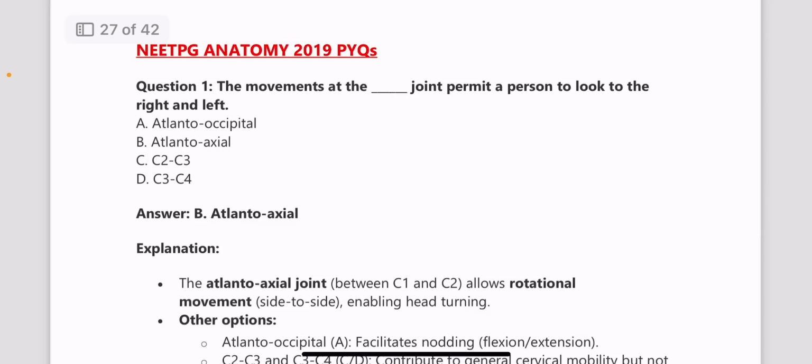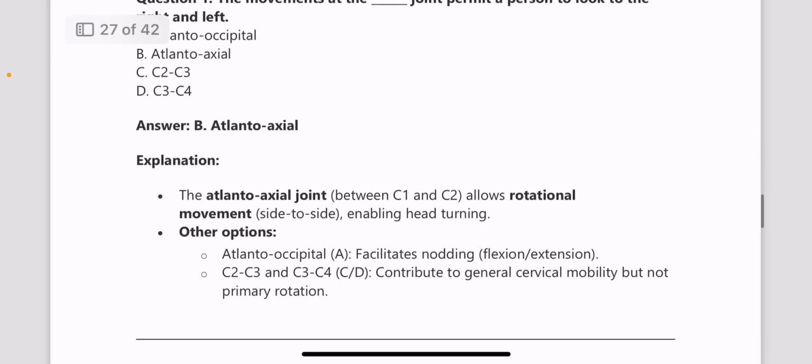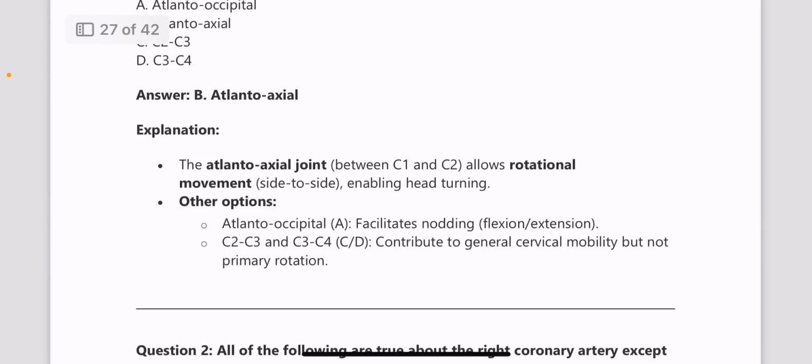Now moving on to anatomy 2019 PYQs. The movement at dash joint permits a person to look to the right and left. It is at the atlantoaxial. Atlantoaxial joint allows rotational movement, and atlanto-occipital facilitates the nodding.